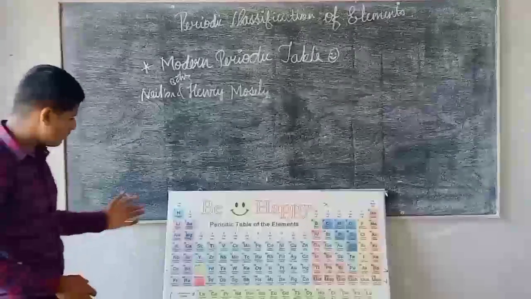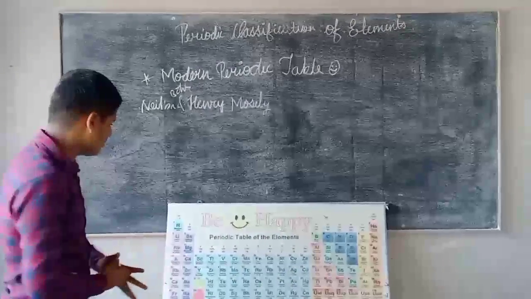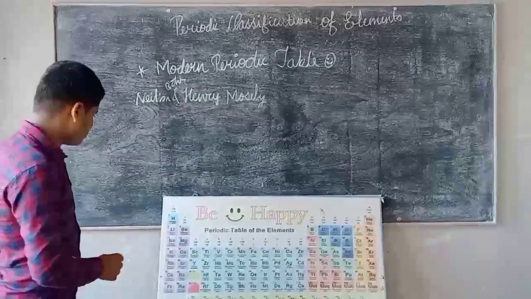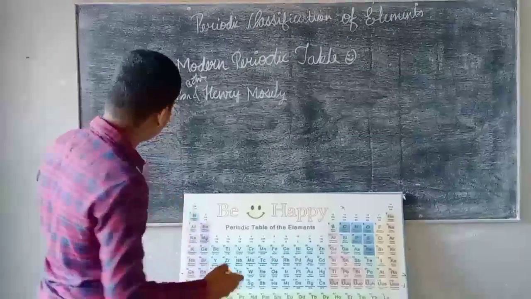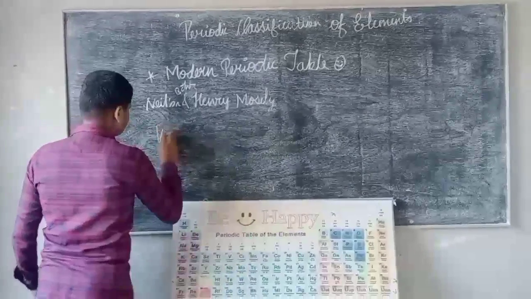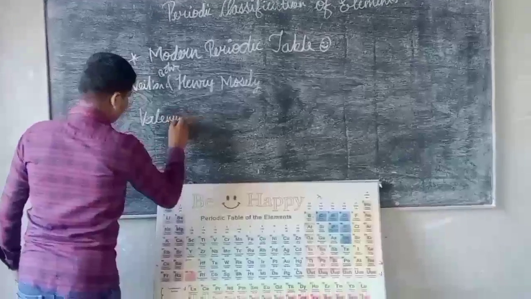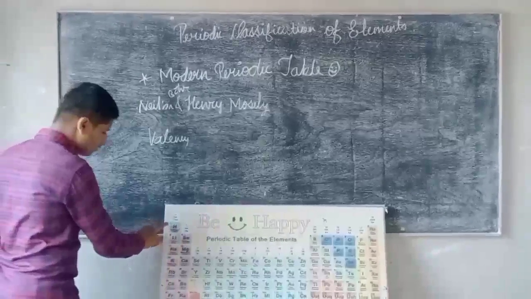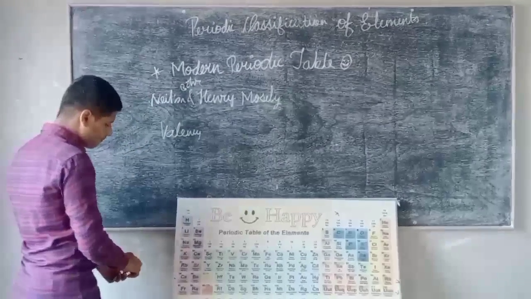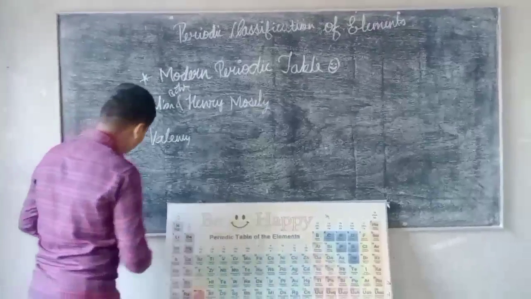So we'll see the trends of the modern periodic table in periods. The first trend of the modern periodic table in periods is valency. The valency of elements in one period. This is the third period. This is the fourth period. We'll see the third period only.